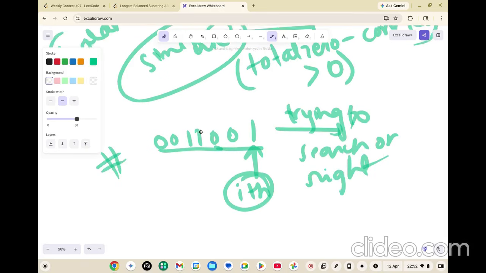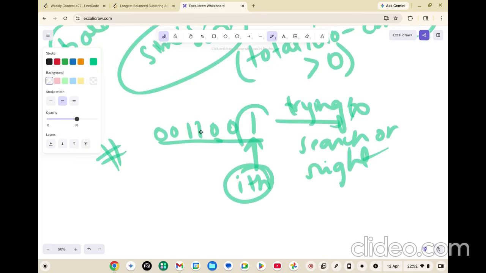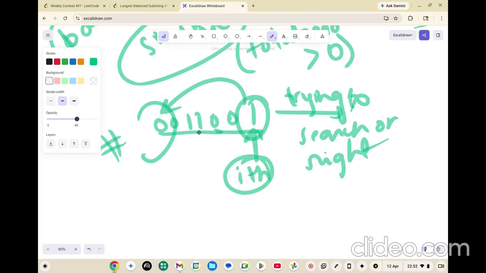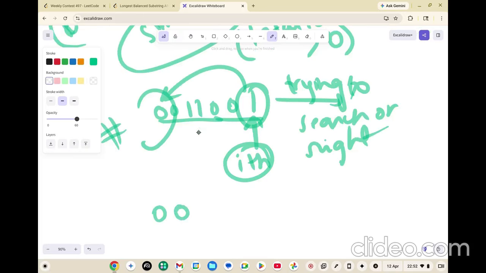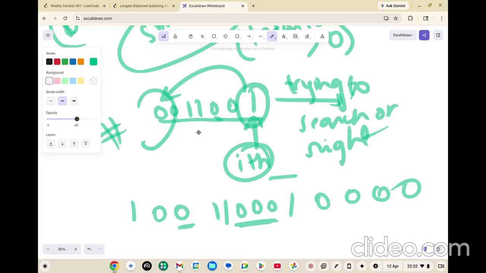But think of this. This might also be a case where you can find a 1 on the left-hand side, and take a smaller substring. For example, let's say you had 0 0 1 1 0 0 0 1, and 1 at this point, and this side only has a 0. If you look closely now, this has 3 zeros and this has 4 zeros, and let's say this substring, right?